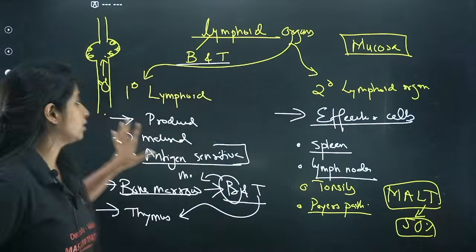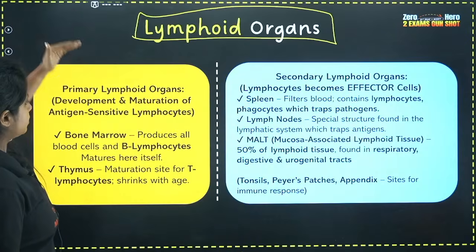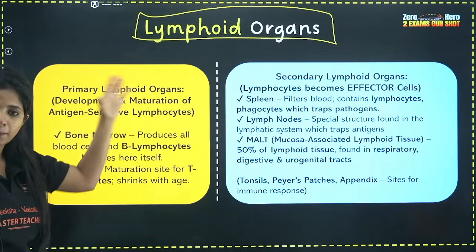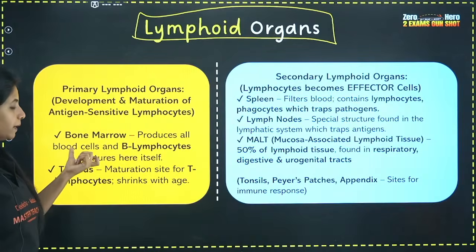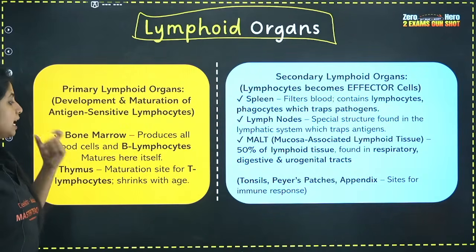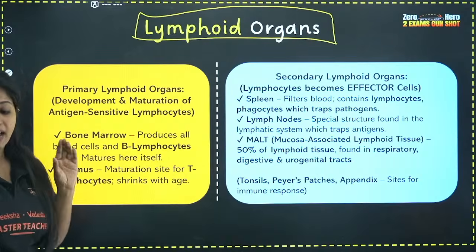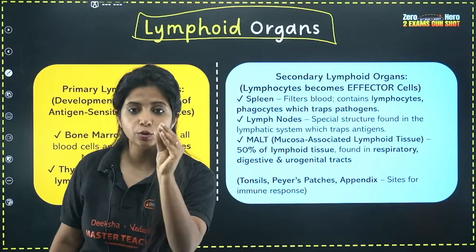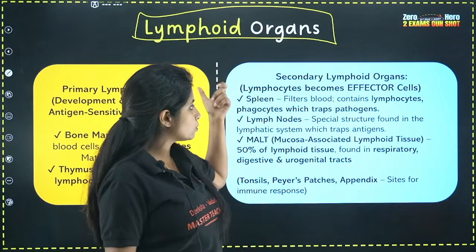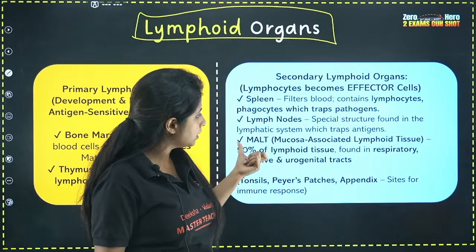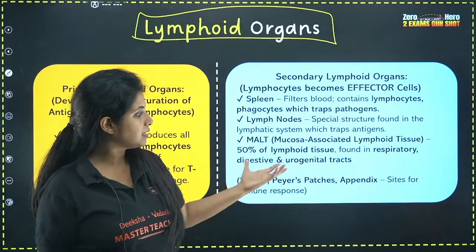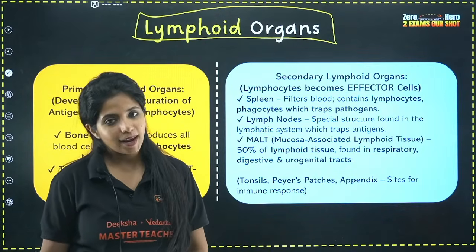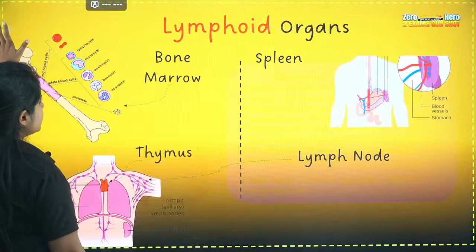Done. That's all. So over here, this is written. Primary lymphoid organs: development and maturation of antigen-sensitive lymphocytes happen here. Bone marrow produces all blood cells, and B lymphocytes mature here itself. Thymus is the maturation site for T lymphocytes. Also remember, the thymus shrinks with age. As we grow old, it gets shrunken. Now, secondary lymphoid organs: you have the spleen, lymph nodes, and MALT. Under MALT come your tonsils and Peyer's patch, and apart from that, you also have the appendix. That's all for lymphoid organs.